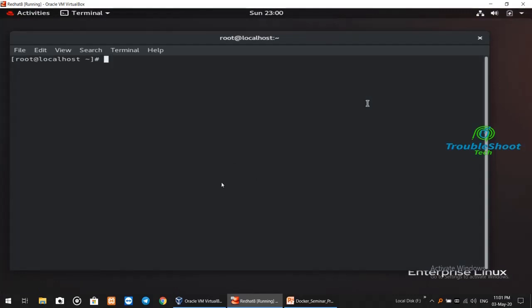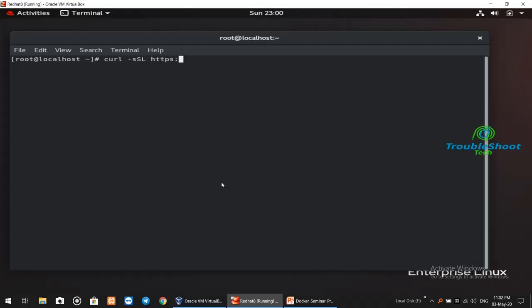If you are using any other version of Linux apart from Red Hat version 8, maybe Ubuntu, or maybe other versions of Red Hat Linux, maybe 7, 6, or anything other than Red Hat version 8, then this is the command with which you can easily install Docker, right?